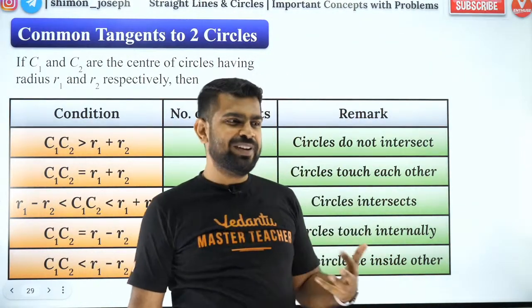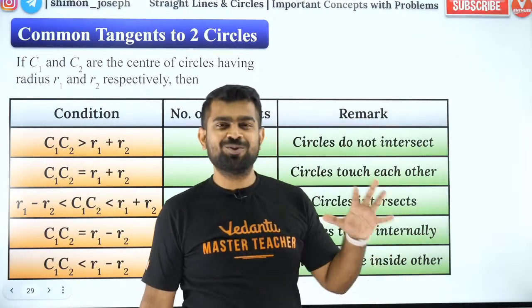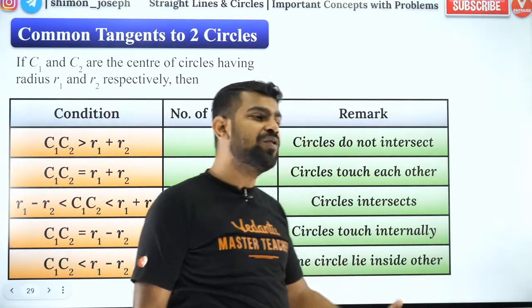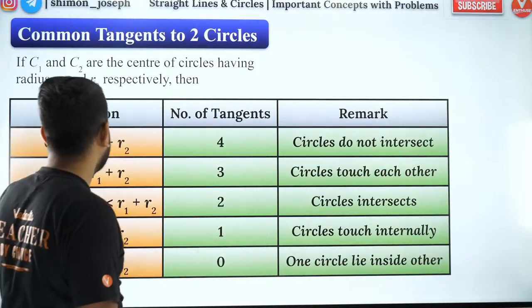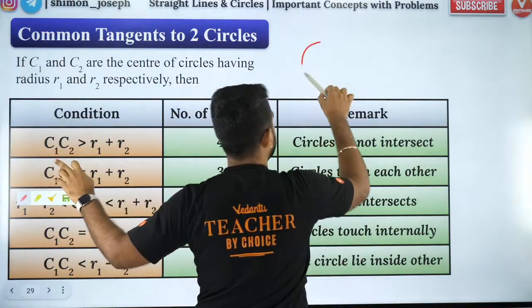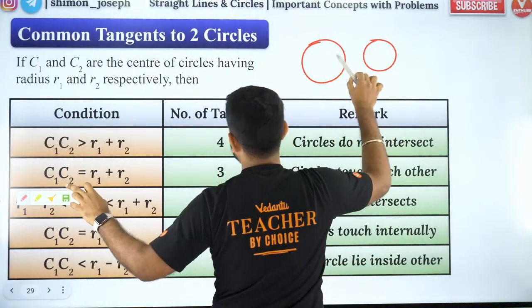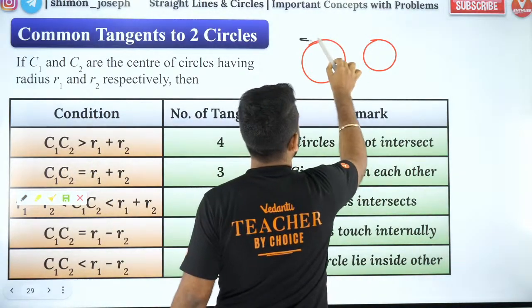So common tangent between two circles means what? You have two circles and you want to find the number of common tangents. So for example, the first case is when you have two separated circles. How many common tangents will you have? You will have 4 common tangents.